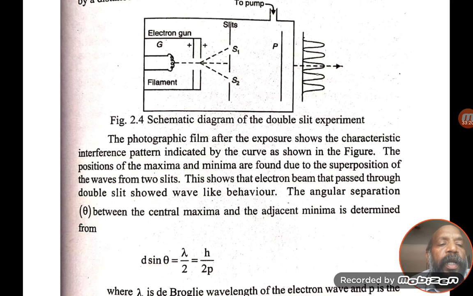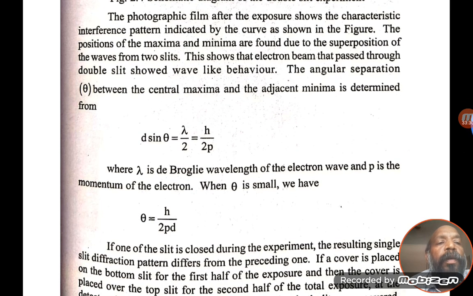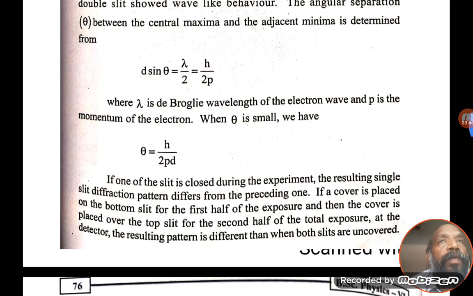Lambda is the de Broglie wavelength, the electron wave, and p is the momentum of the electron. Where theta is small, we have theta equal to h by 2pd. With this experiment, the interference pattern can also be drawn from electrons, which are particles.